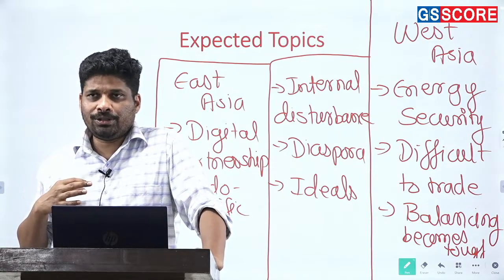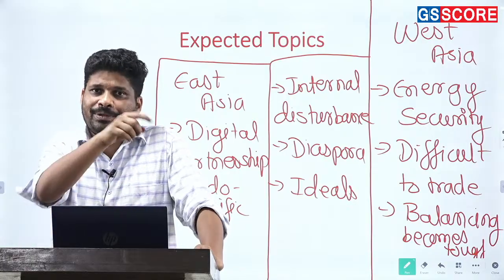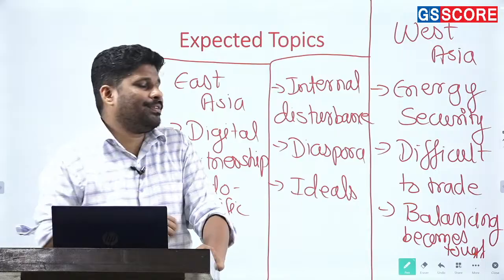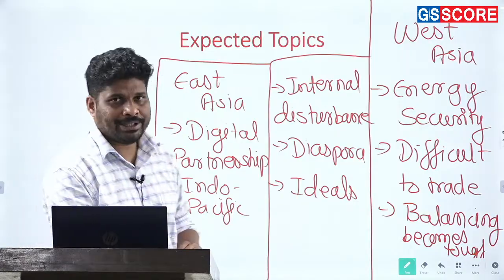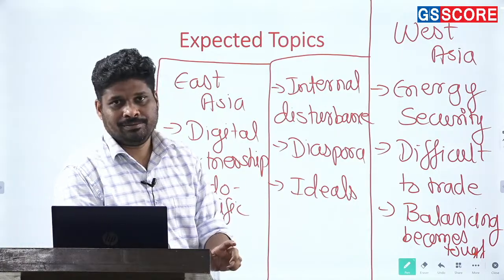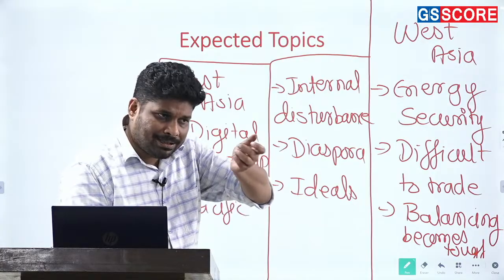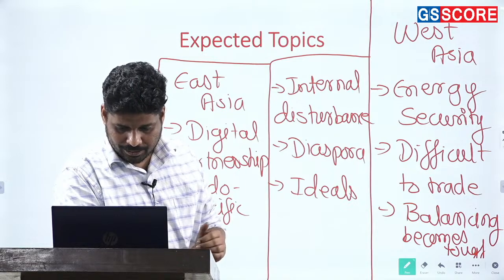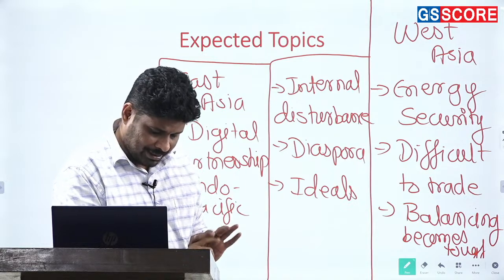So if the question is on, say, India and South Africa relations, BRICS has to come in. In the same way, if the question is asked on India-Japan relations, Quad will come in, because that is one of the glues of relations between India and Japan.